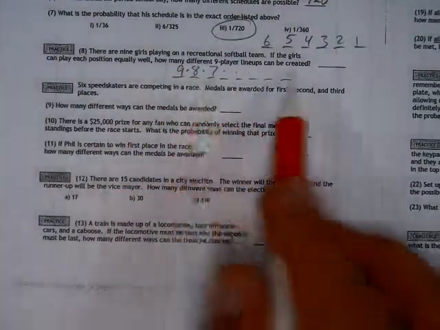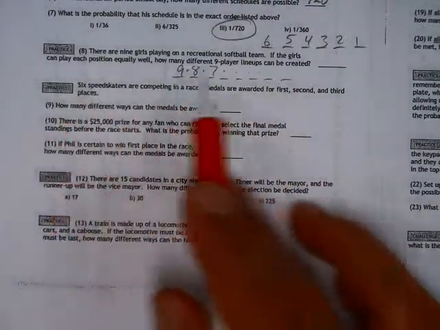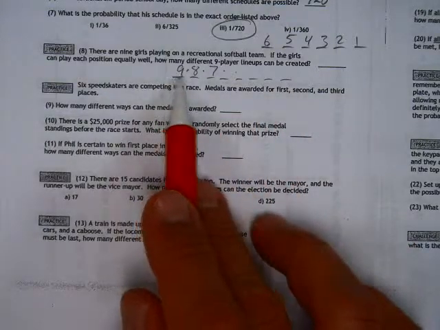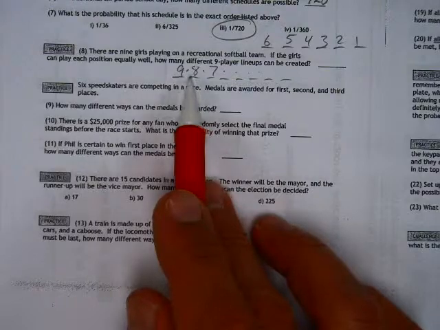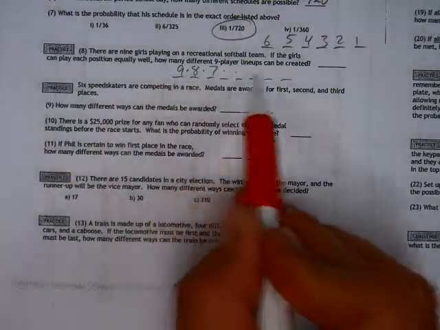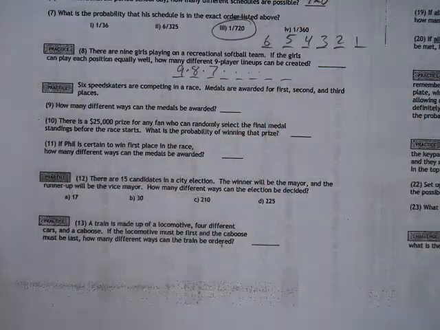Now, I didn't finish this one, but basically you've got 9 girls on a softball team. How many different lineups can be created? Well, 9 of them could bat first, and 8 of them could bat after that first one has already batted, because you can't bat twice in a row, no matter how good you are. So you go 9 all the way down to 1. That's going to be something in the 300,000s.